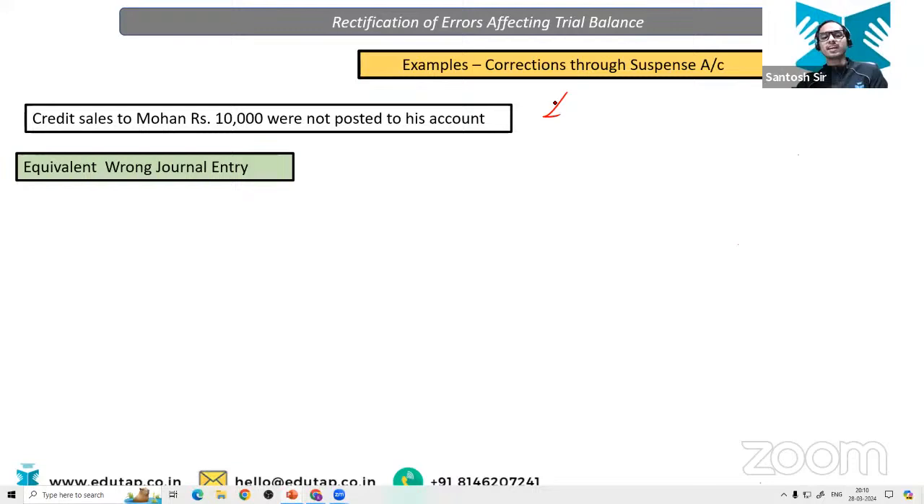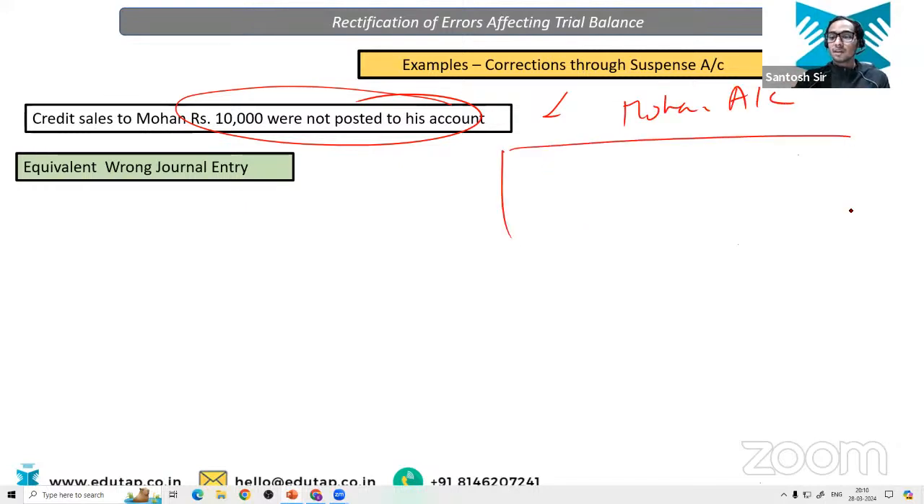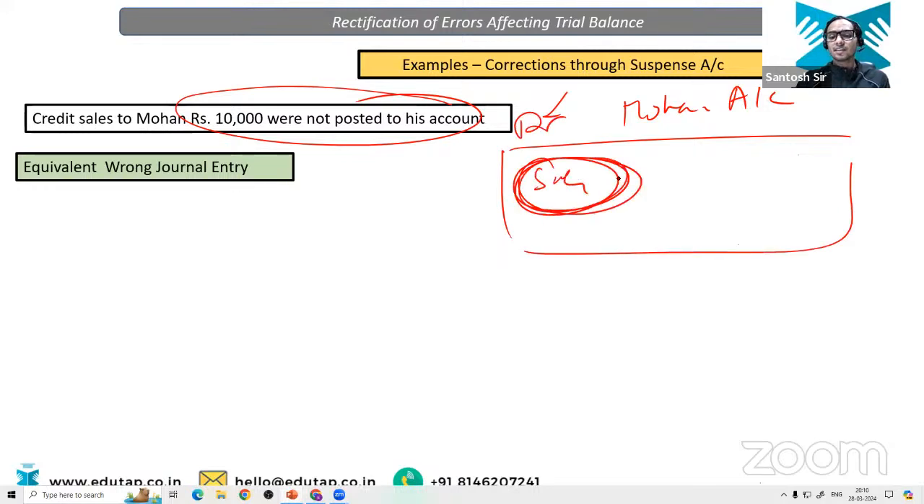Credit sales to Mohan 10,000 were not posted to his account. Partial omission. Okay. So when Mohan's ledger account was prepared, his account was not debited by sales, and the amount has been omitted. This 10,000 has been omitted. So Mohan's account is now under debited by 10,000. So how you are going to rectify it?